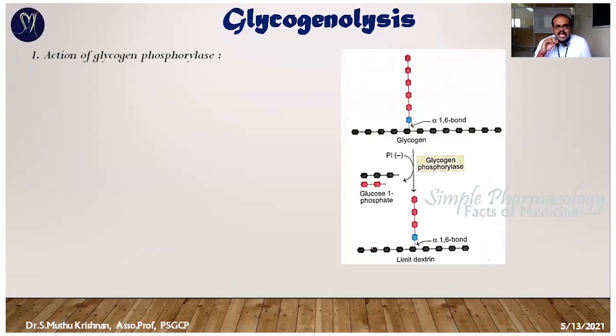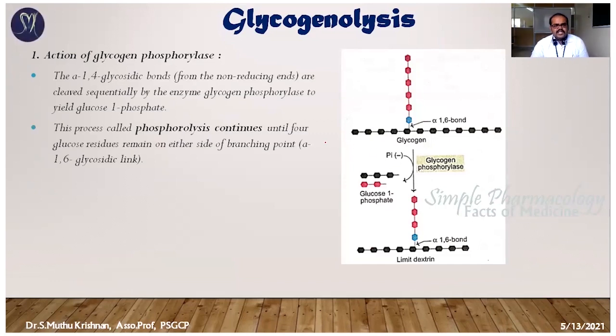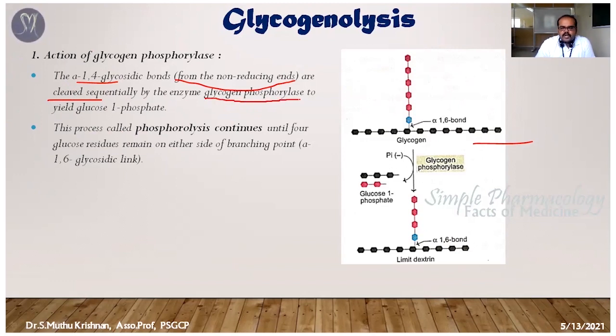The first step is the action of the glycogen phosphorylase enzyme. You can see here, glycogen has a non-reducing end, and alpha 1,4 glycosidic bonds are formed. In glycogenolysis, the first step is to cleave the same bonds. The alpha 1,4 glycosidic bonds are sequentially cleaved with the help of the enzyme glycogen phosphorylase. That enzyme is responsible for the breakdown of the 1,4 glycosidic linkage.